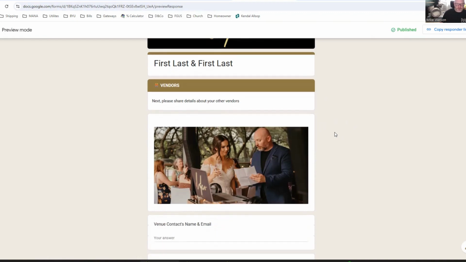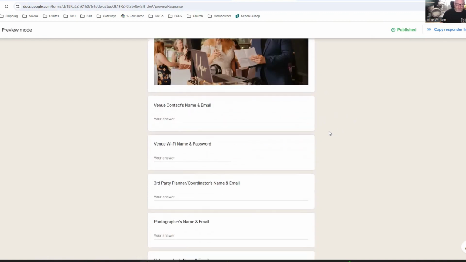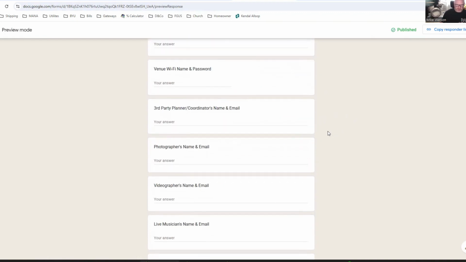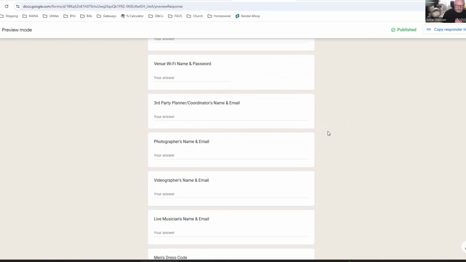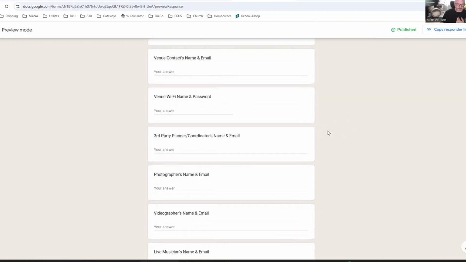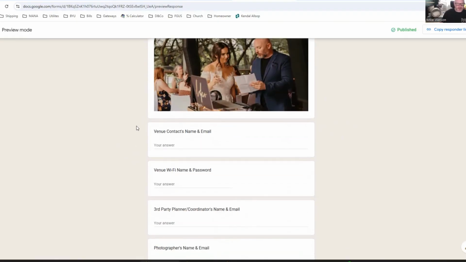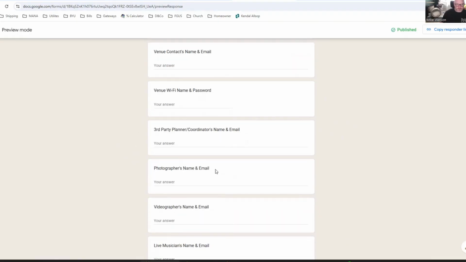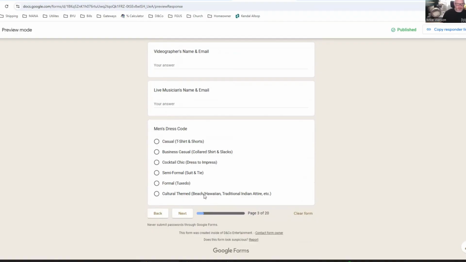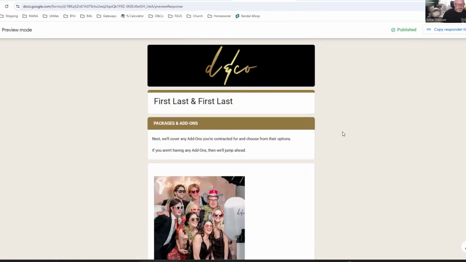And I have some logic built into here that allows me to skip around, which is what I want to show you, because this is what I think makes this form worthwhile. After a client goes through and they tell me a bit about their vendors, which I have some questions here prompting them for that, and about dress code, it's going to ask them about some package add-ons.